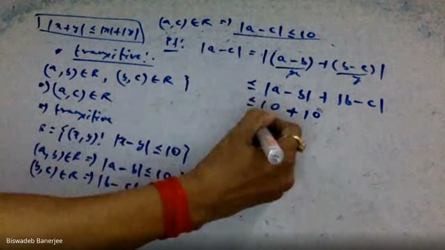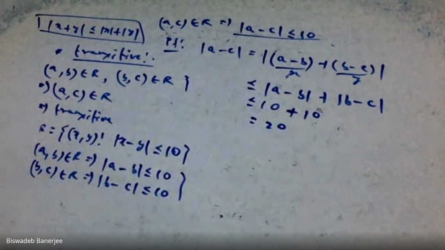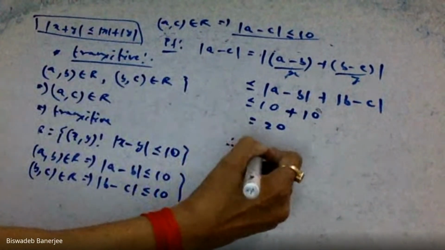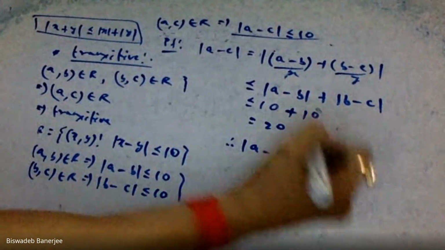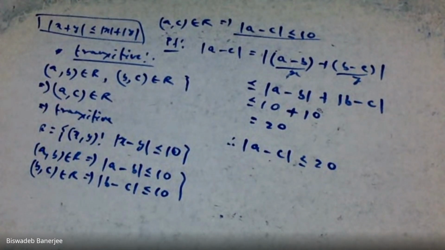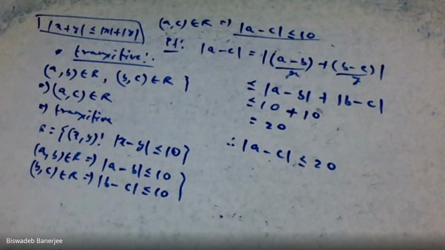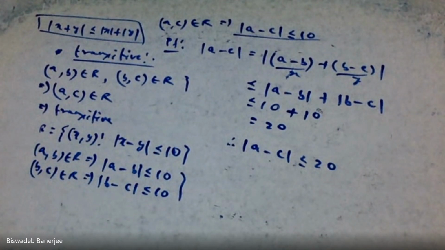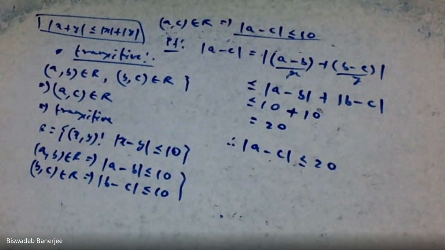Now 10 plus 10 gives you 20. So what do we obtain? We obtain mod of a minus c less than or equal to 20. Clear? Anyone? Any question? Mod of a minus c is less than or equal to 20, because 10 plus 10 gives you 20.